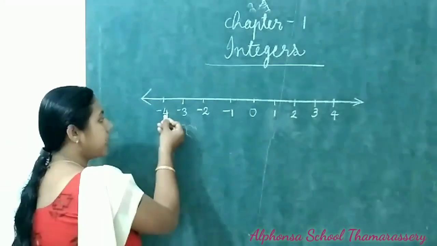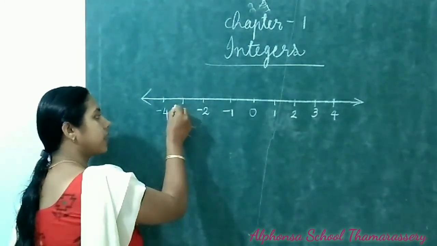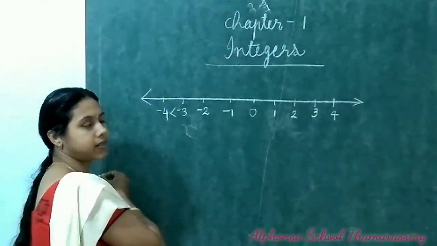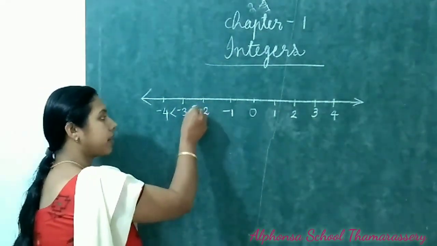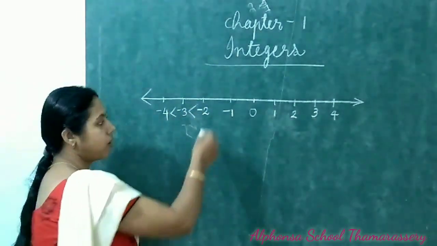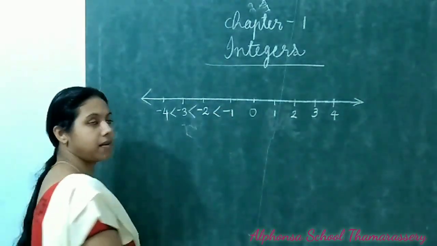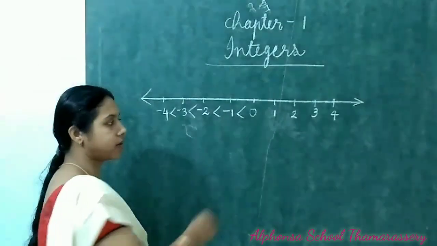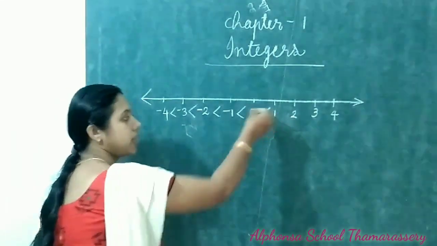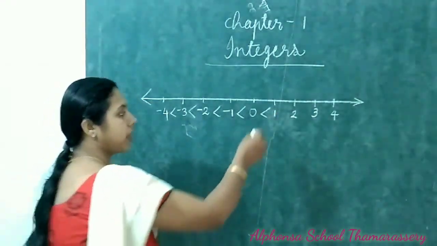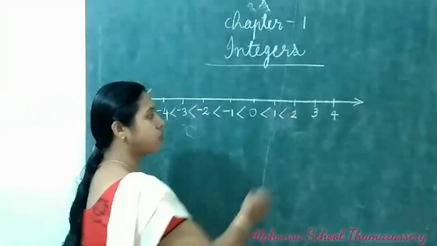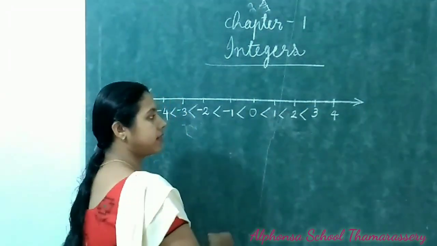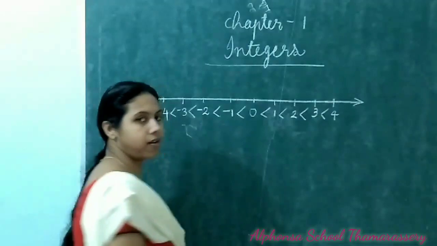So, minus 4 is smaller than minus 3. Minus 3 is smaller than minus 2. Minus 2 is smaller than minus 1. Minus 1 is smaller than 0. 0 is smaller than 1. And 1 is smaller than 2. 2 is smaller than 3. 3 is smaller than 4.